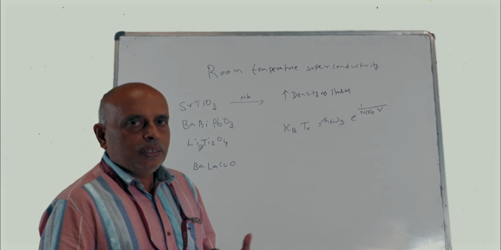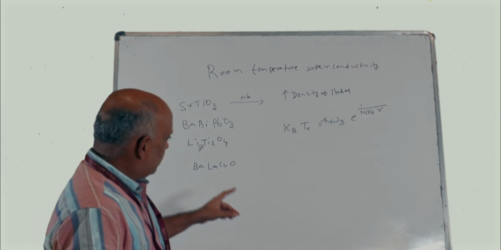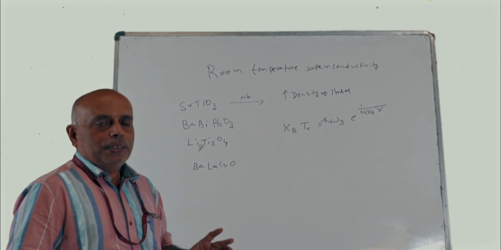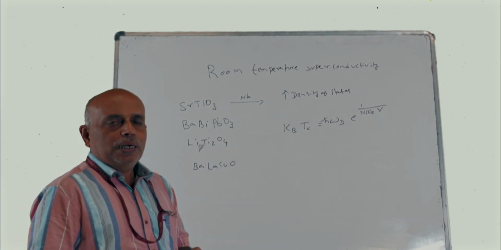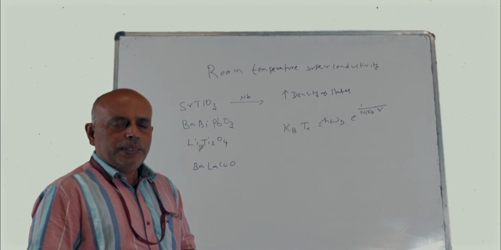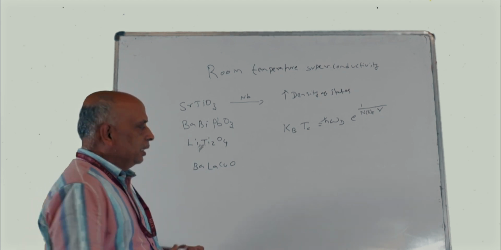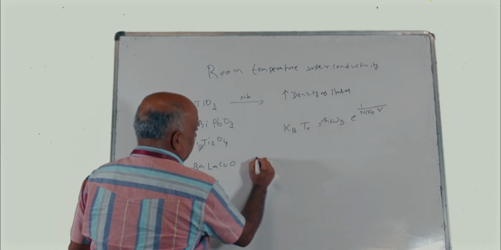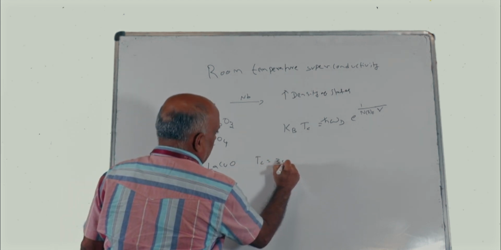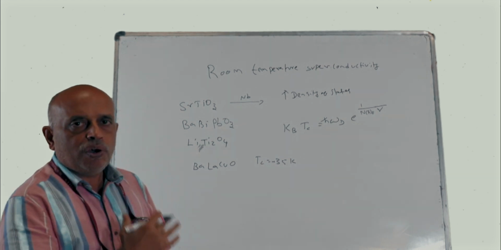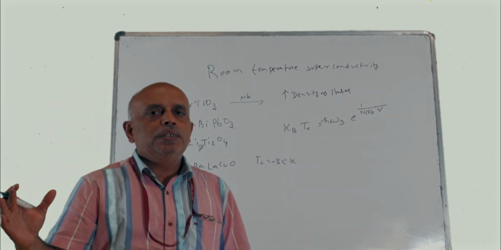So they tried to vary the dopant ratios, and as they thought, they attained a superconducting transition. Initially the Tc was around 35 K. So there was a big jump from a 4 Kelvin superconductor to a 35 Kelvin superconductor.